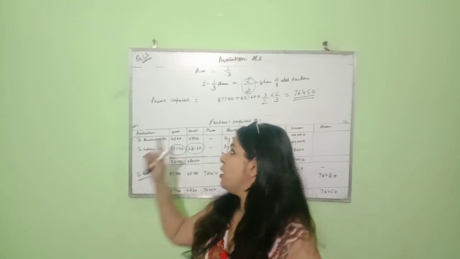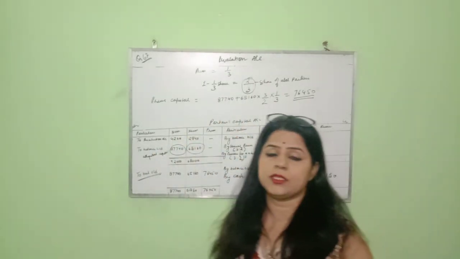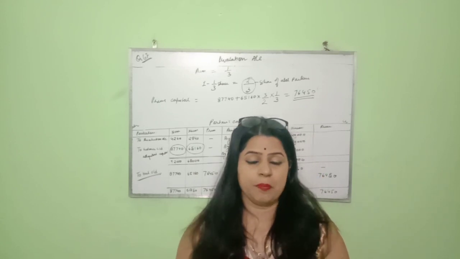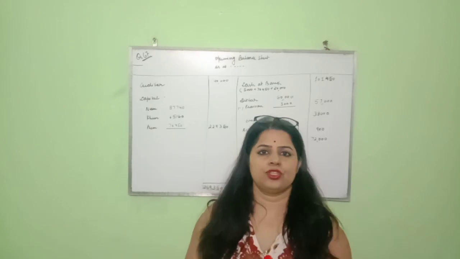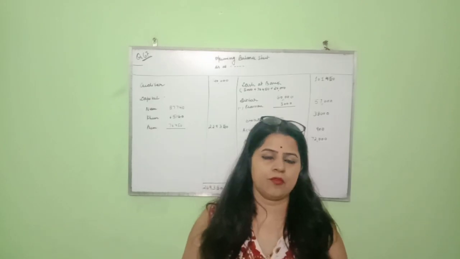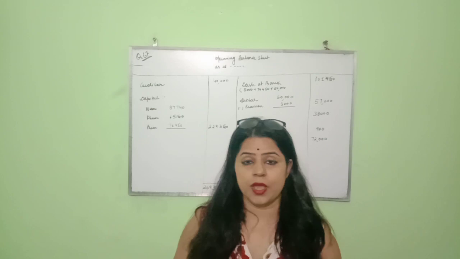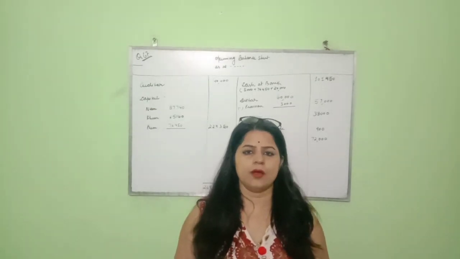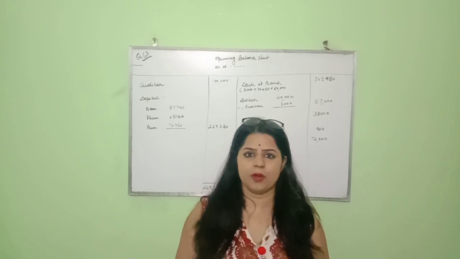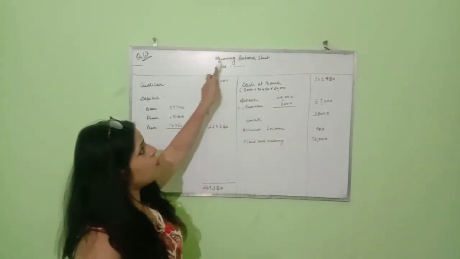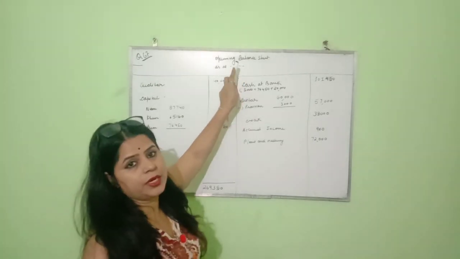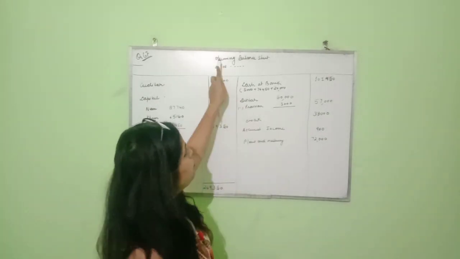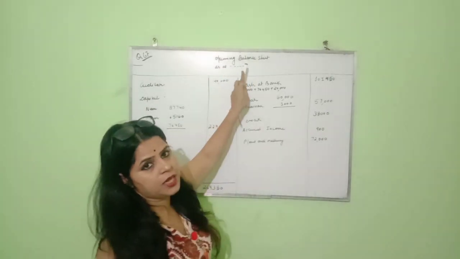So this formula we always follow in that case where the capital of the new partner is not given. Now let us prepare the balance sheet. In this question, the date or year for which we have to prepare the balance sheet is not given, so we will take it as a financial year and prepare an opening balance sheet. The heading is opening balance sheet as at, because the date and year are not given, but the format has to be complete. So we'll write opening balance sheet as at dash dash dash.